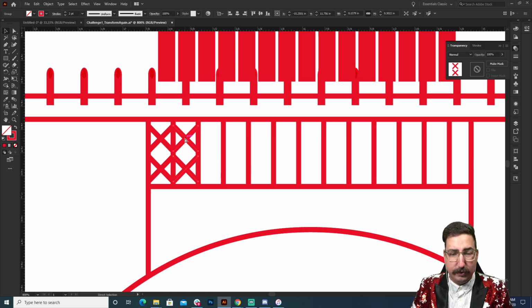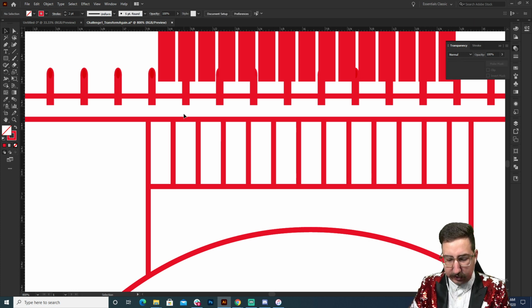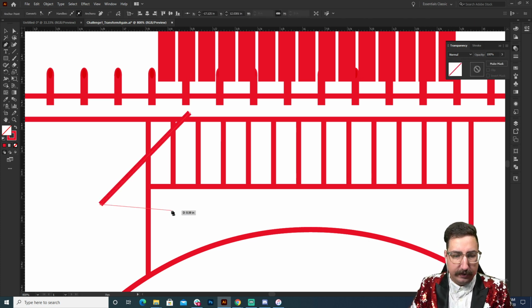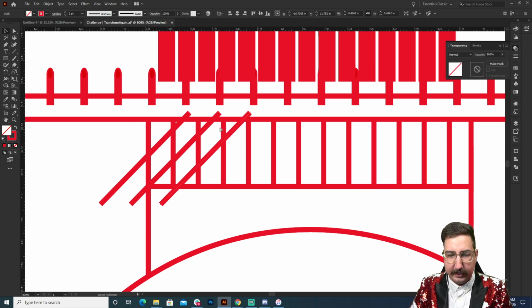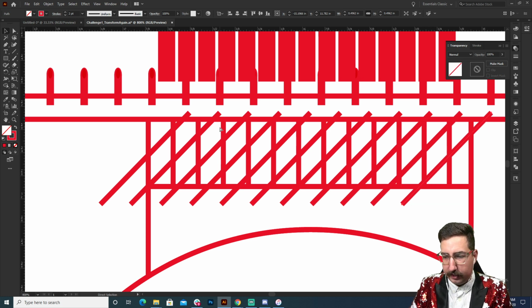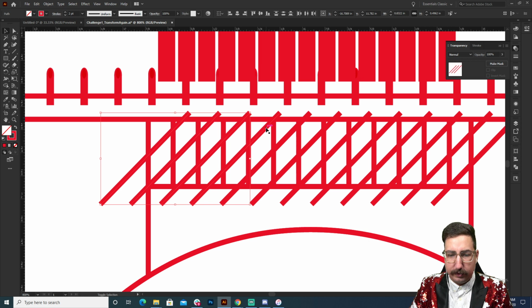Another way that I like to do this is I like to actually just create long lines, right? And this is going to look crazy for a second, but we create long lines here. We move one and then hit Command D again. It's just going to transform again. We're going to take all these lines one more time, and I'm going to rotate them by 180 degrees so that they're going in the opposite direction.